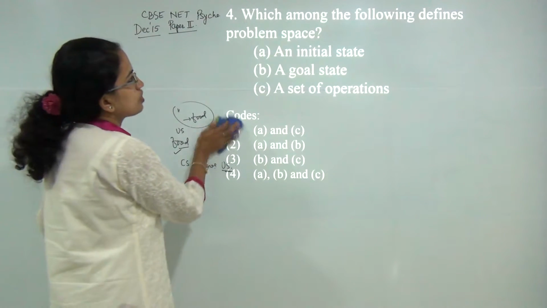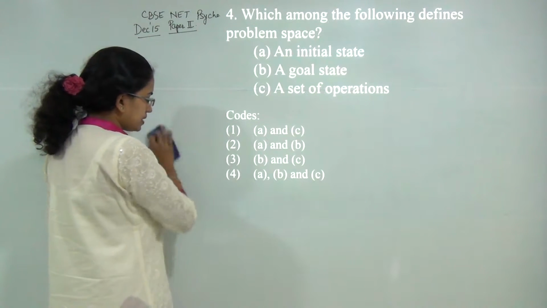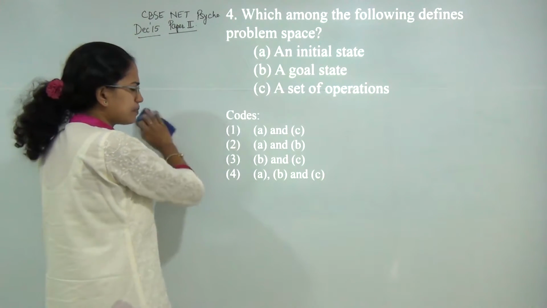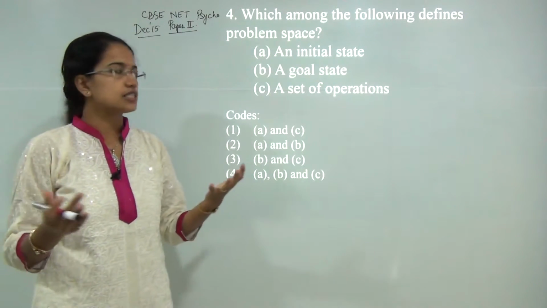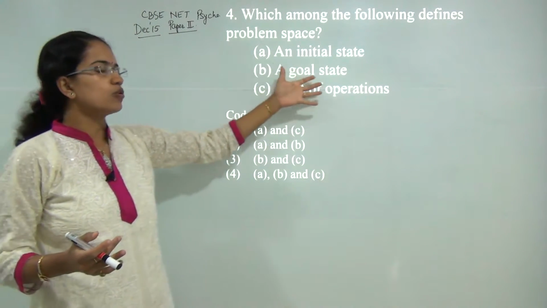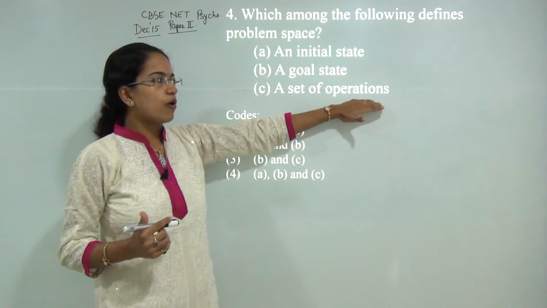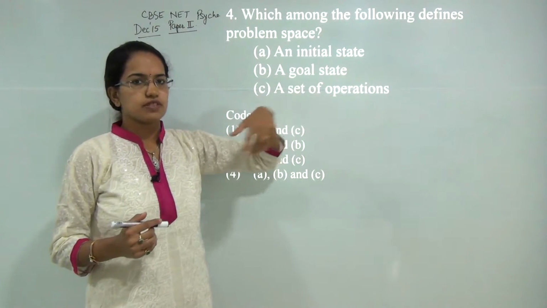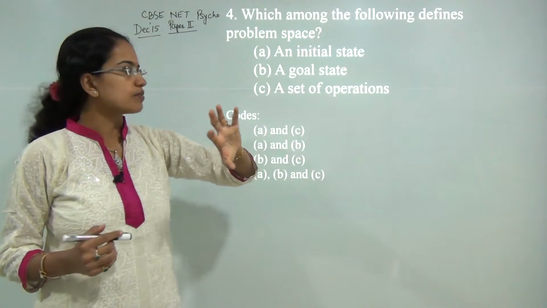Next, which of the following defines a problem space? Now there are 4 elements of problem space that are given. First is the initial space or the initial stage. The next is the goal state, what you want to achieve. The next is the set of operations or operators, I could say, which you will involve to reach the solution for the problem.